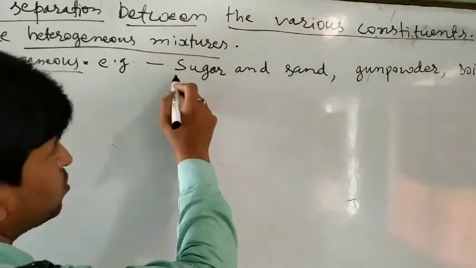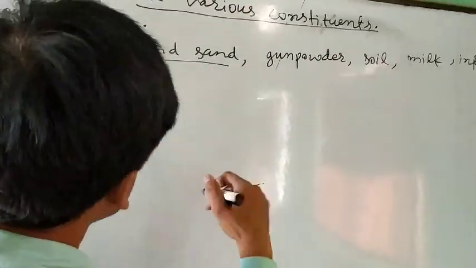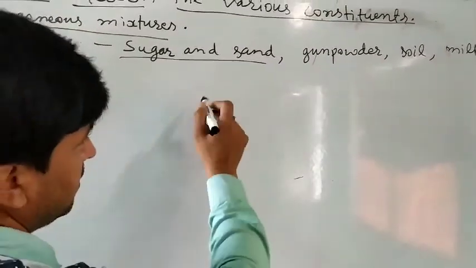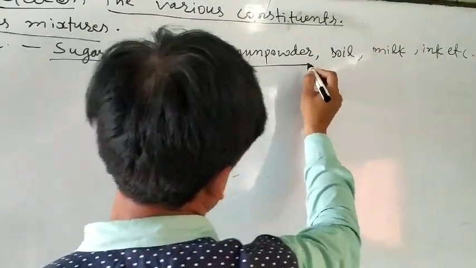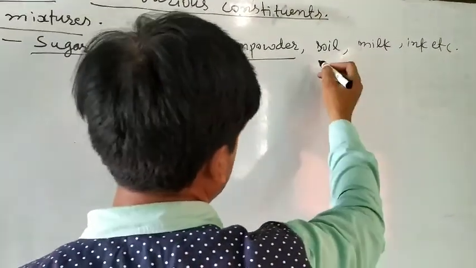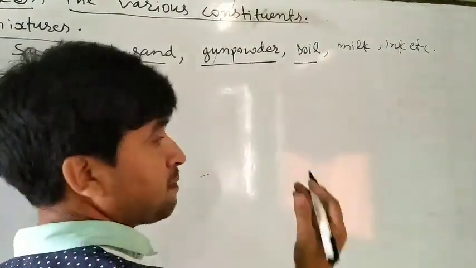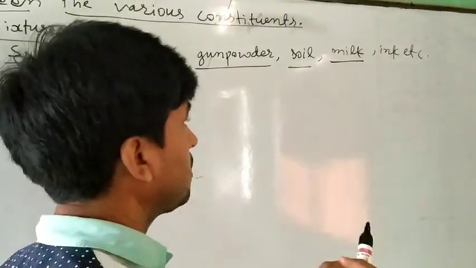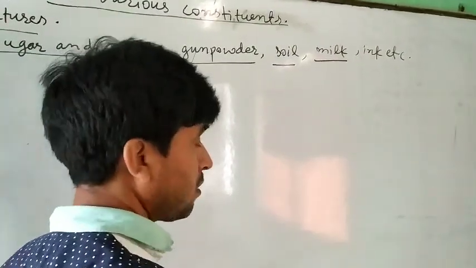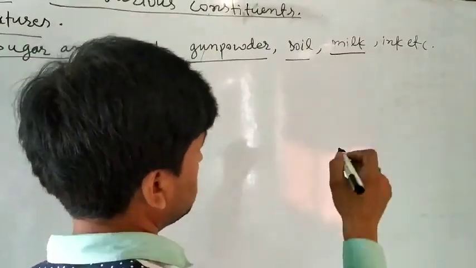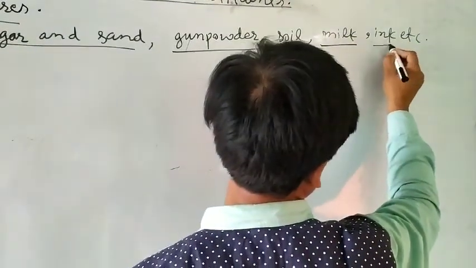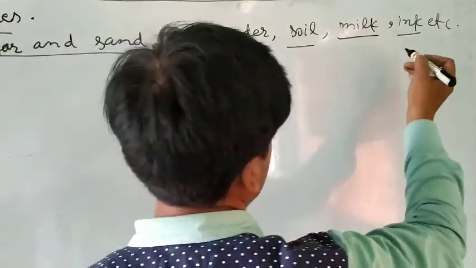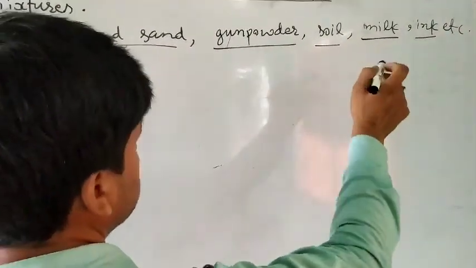For example, sugar and sand. If we mix sugar and sand, we see the particles of sugar and sand clearly. In gunpowder, we also see the components separately. In soil, we also see different types of particles separately. In milk, we also see globules of fat droplets or oil droplets floating on the surface of milk. In ink, we also see some insoluble substances settle down. So these substances are heterogeneous mixtures.